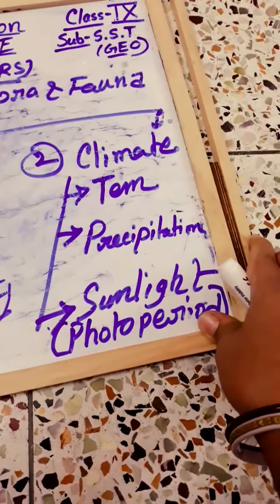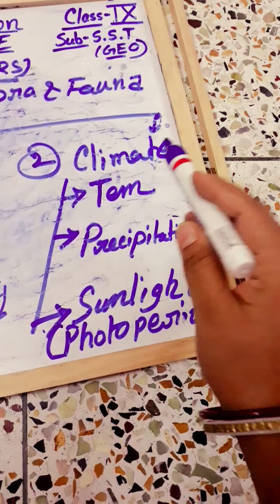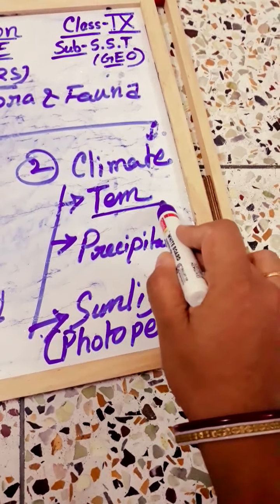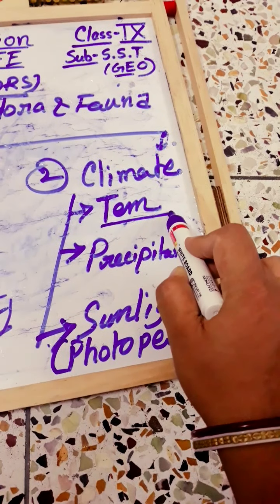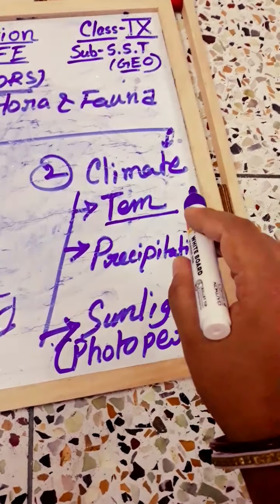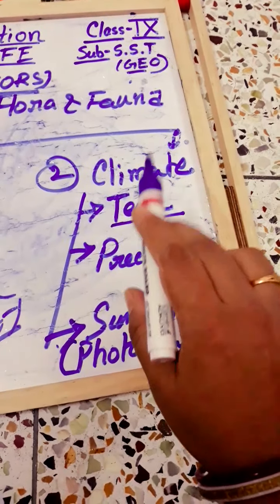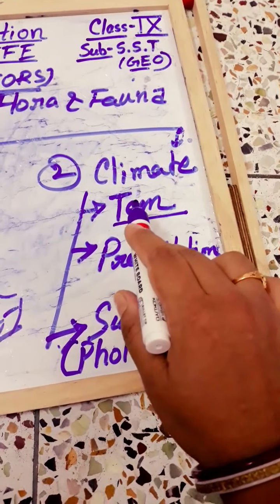Okay. Now we will discuss about climate. In the first point we will discuss about temperature. You know that temperature is not same in different parts of our country, not only our country, all over the world. The character and extent of vegetation are mainly determined by this factor.